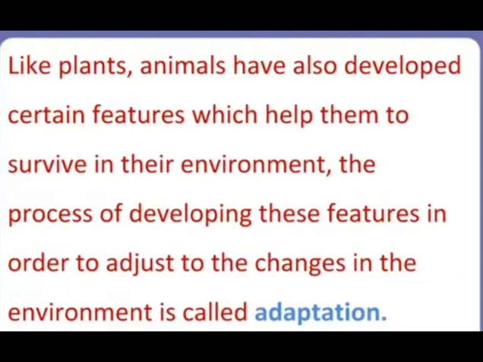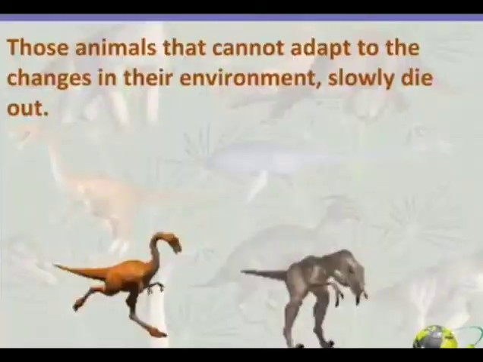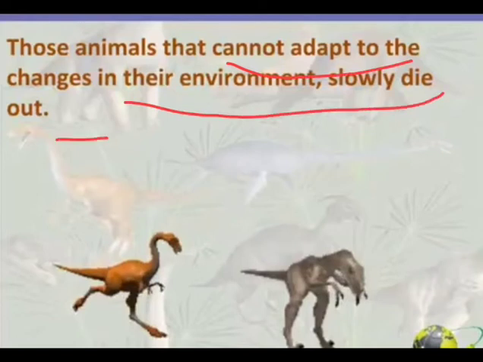Those animals which do not adjust in the environment may slowly die or become extinct from the earth. For example, dinosaurs. So those animals that cannot adapt to the changes in their environment slowly die out. The dinosaurs could not adapt to the changes, so they slowly died out and became extinct from the earth because they were not able to adjust in the environment.